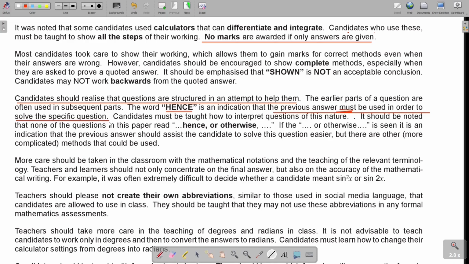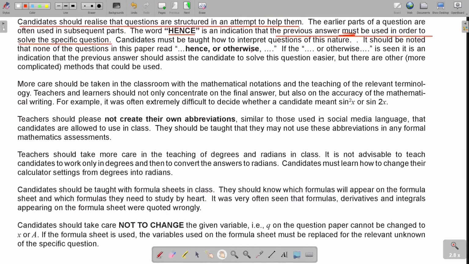It should be noted that none of the questions in this paper used 'hence or otherwise'. If 'or otherwise' is seen, it is an indication that the previous answer should assist the candidate to solve the question more easily. But there are other methods that could be used if you see 'or otherwise'. Okay, but be very careful if you see that. It's not so often.